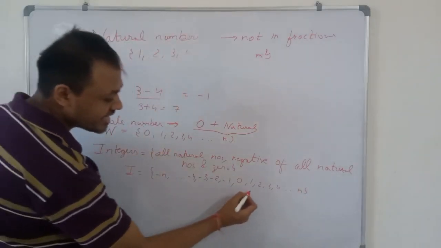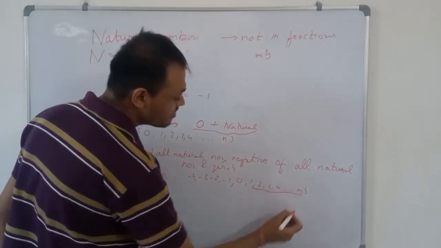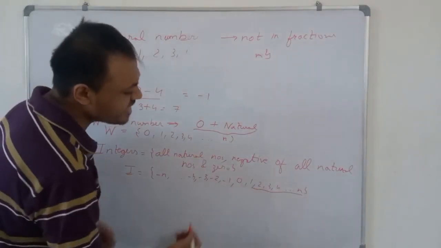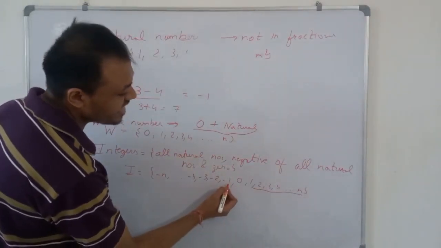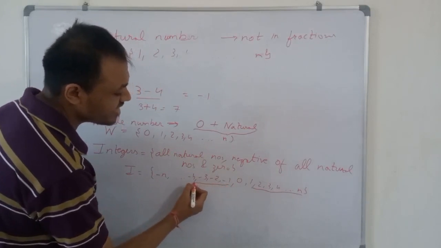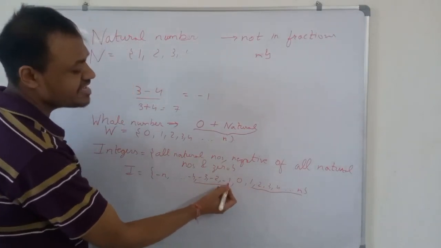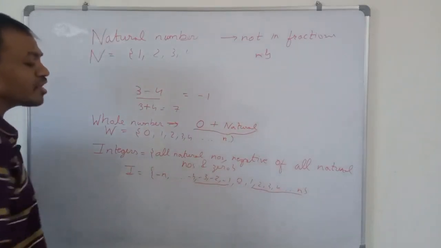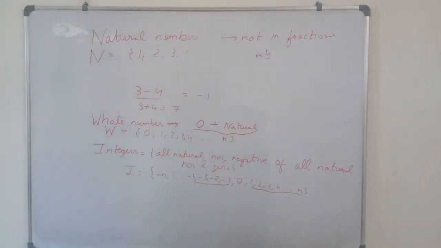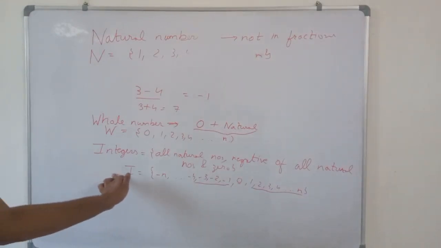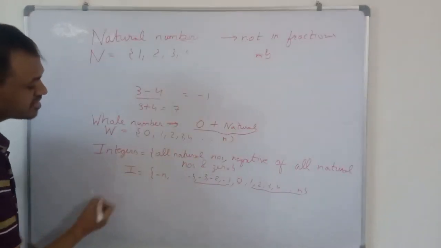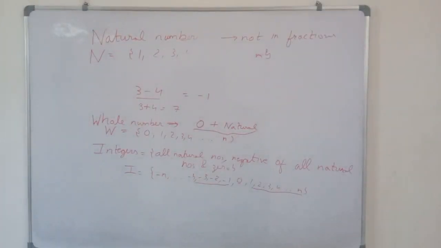Then the negative of these natural numbers, minus 1, minus 2, minus 3, minus 4, up to minus n, and 0. So 0 is also included. So all natural numbers, negative of all natural numbers and 0 make the set of integers, and it is denoted by capital I.